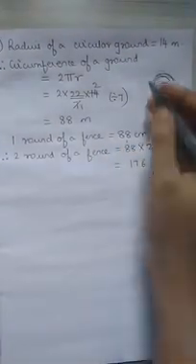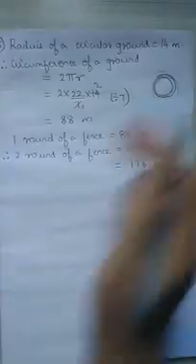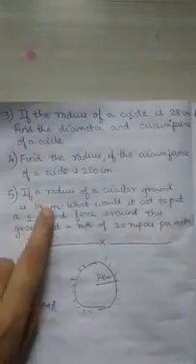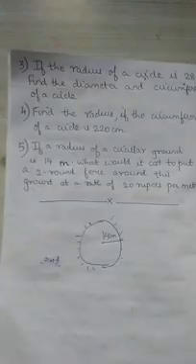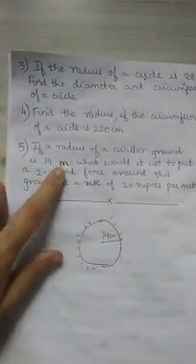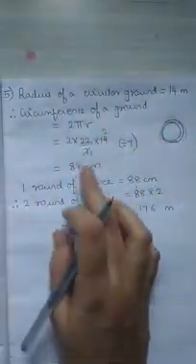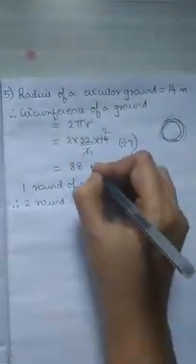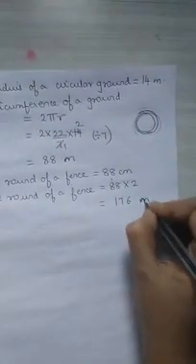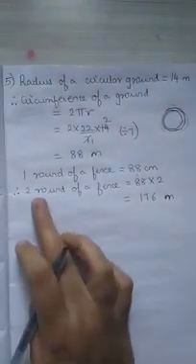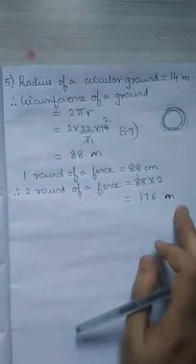Girls, please make a change over here. It was not centimeter in the question, it is meter. Okay, so the unit will change. It is 14 meter, not centimeter. So over here it is 14 meter. This is meter here, not centimeter. This also will be meter. Now, if you see, 2 rounds of fence will be 176 meter.